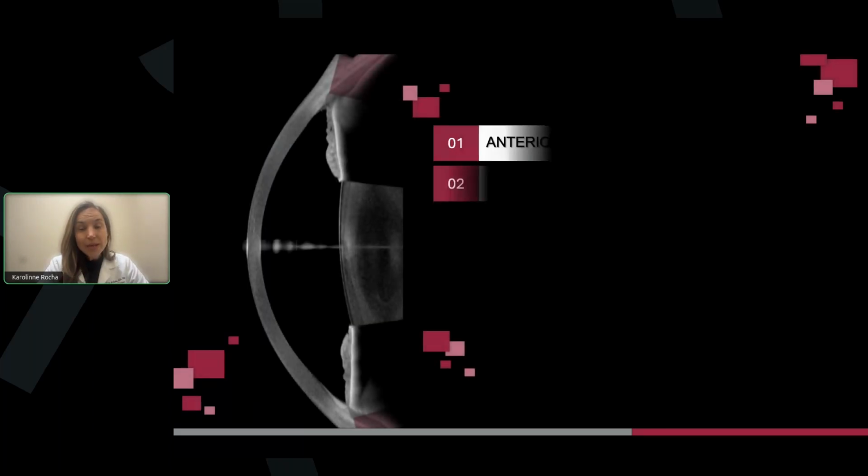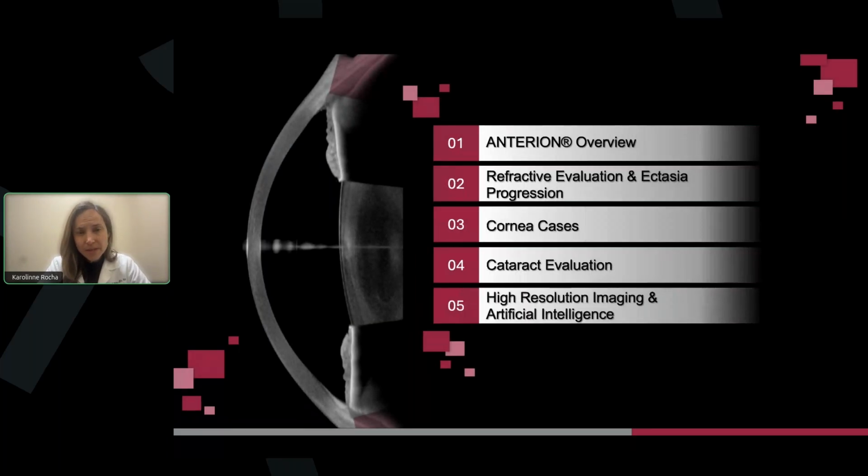So our goal today is we're just going to talk about the anterior segment technology and how we can really use this technology for refractive surgery, ectasia progression, cornea cases, cataract evaluation. And it is really amazing how we can combine this high resolution imaging with artificial intelligence for phakic IOLs.